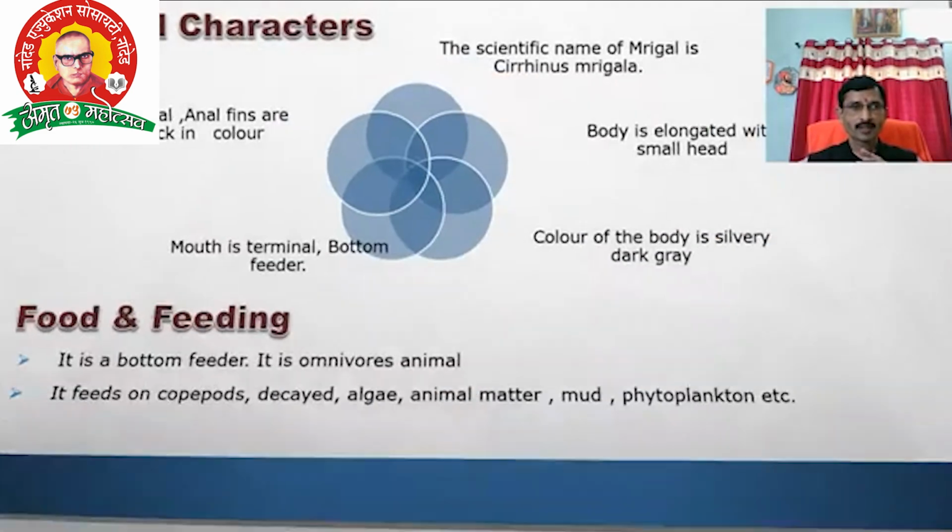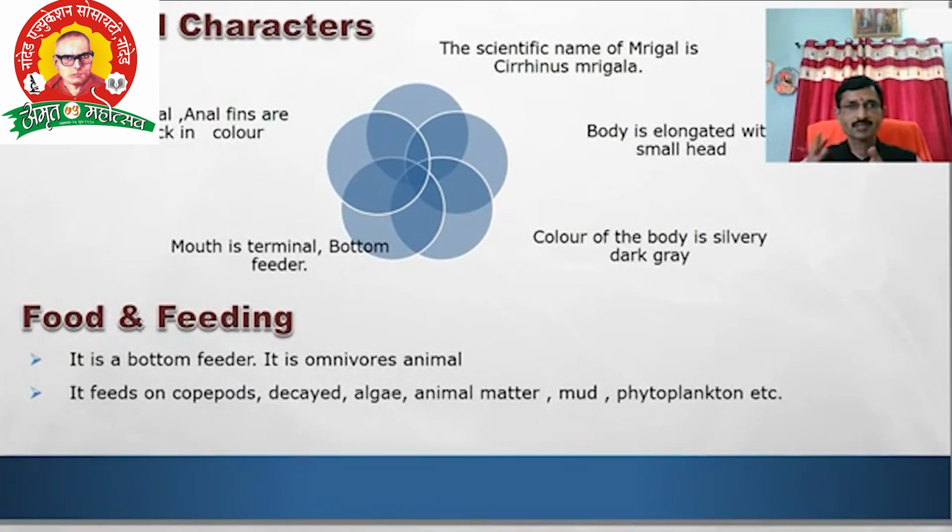Okay. Then the next aspect, the external characters of mrigal. First point, it is a freshwater fish. Next, the scientific name of mrigal is Cirrhinus mrigala.